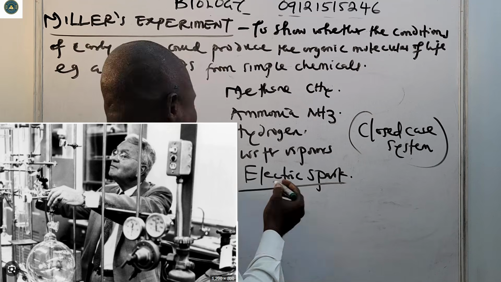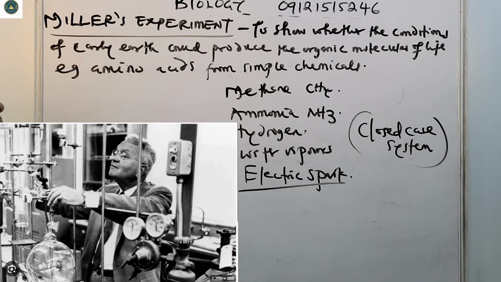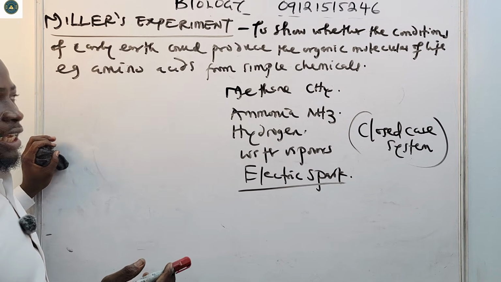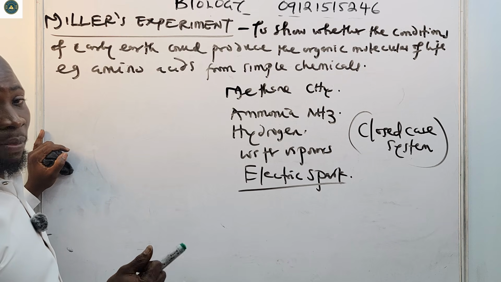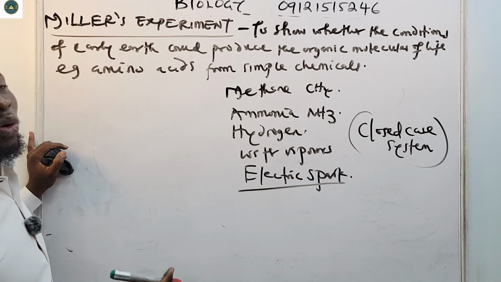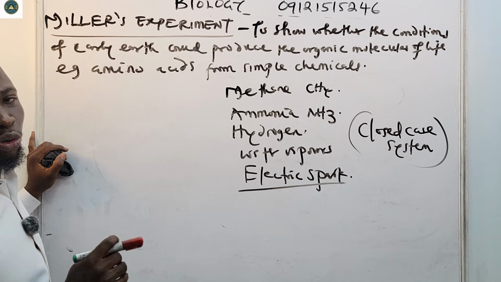After all of their experiments, they actually proved that life could arise from non-living organic molecules under the right conditions.